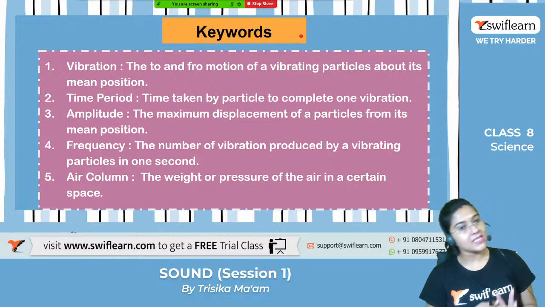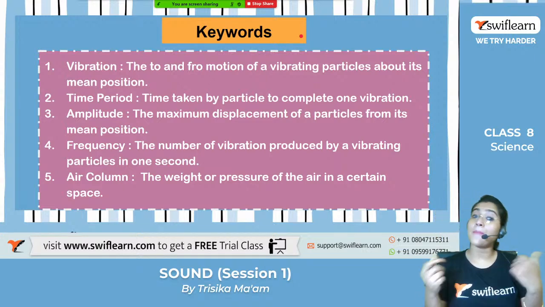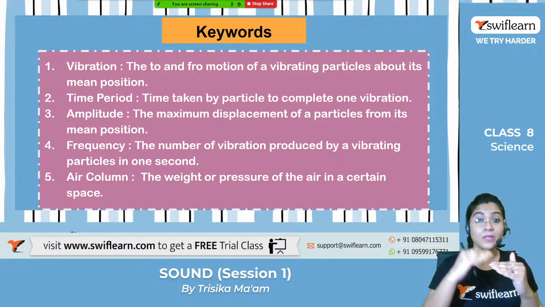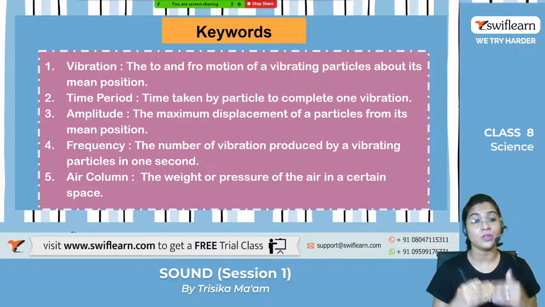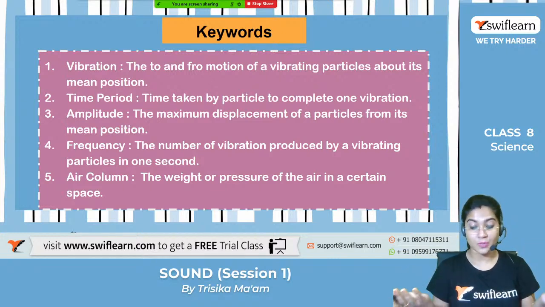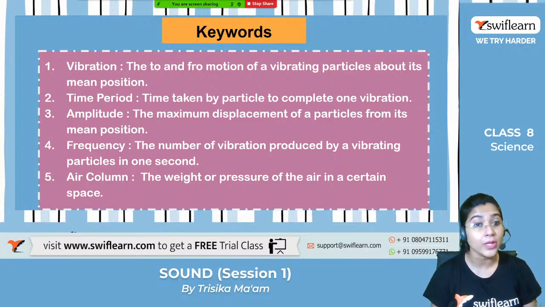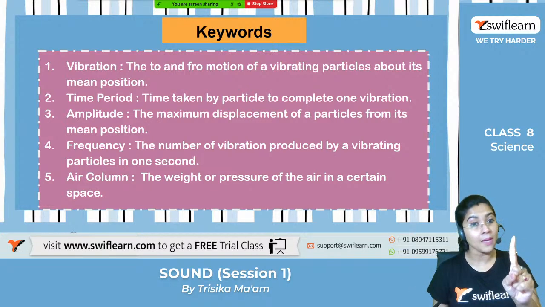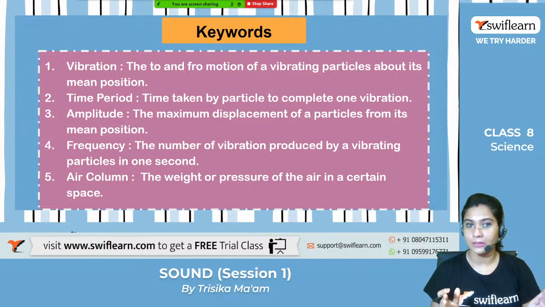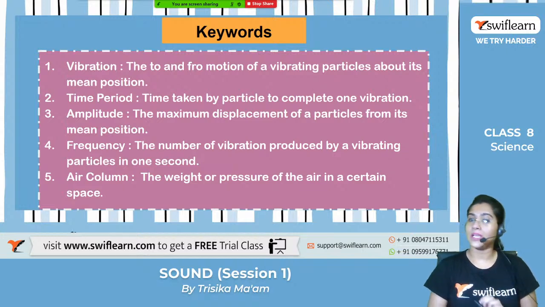Thirdly, you have already studied about the amplitude, that is the maximum displacement from the mean position. The displacement of the particles from the mean position is called the amplitude, which determines the loudness of the sound. Very good. Next, you have already studied about the frequency. What is the frequency? How many vibrations are happening in 1 second by a particular vibrating particle or the vibrating wave. This is known as the frequency.